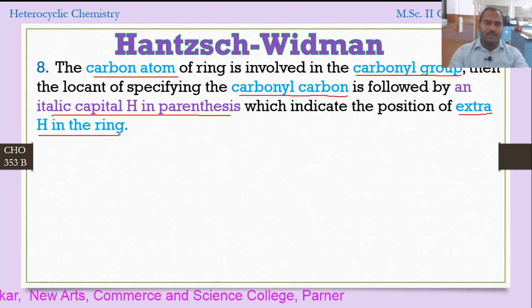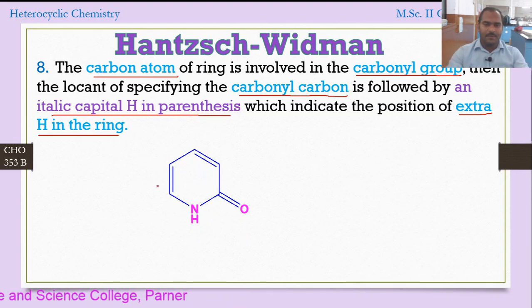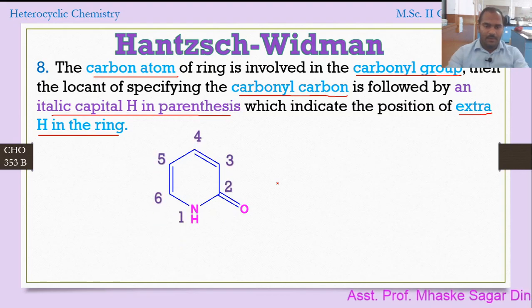Let's go with an example so you can have a better understanding. Now this compound you can see here. If I remove this carbonyl and put the double bond here, it is a well-known compound. You know the name of that compound, right? Now here we have a carbonyl. So how will the numbering be? Numbering will be first to the nitrogen, second to the carbonyl carbon, third, fourth, 5, 6.